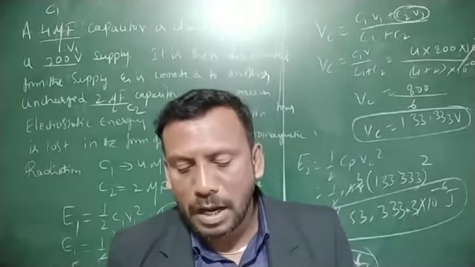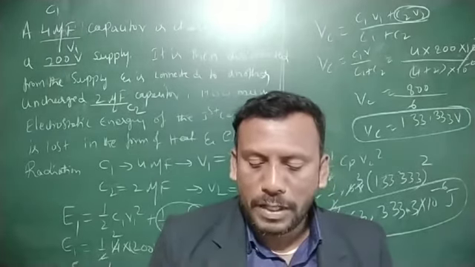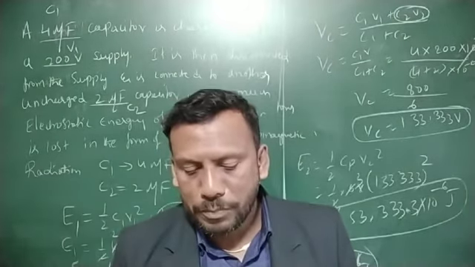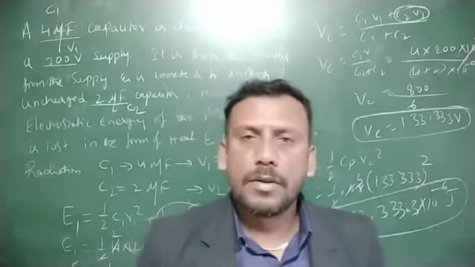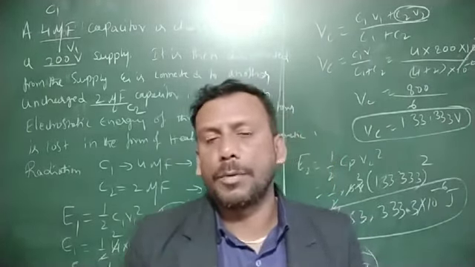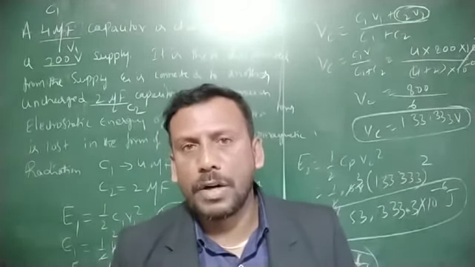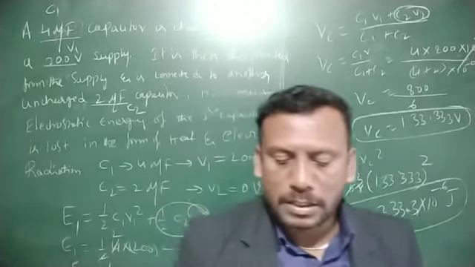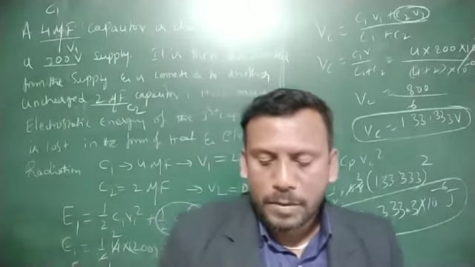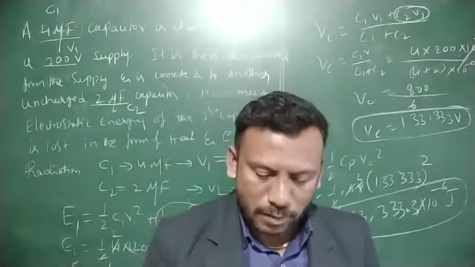A second capacitor has capacitance 15 microfarad and is charged to a potential of 150 volt. If after charging the two capacitors are connected in parallel, how much energy is dissipated?